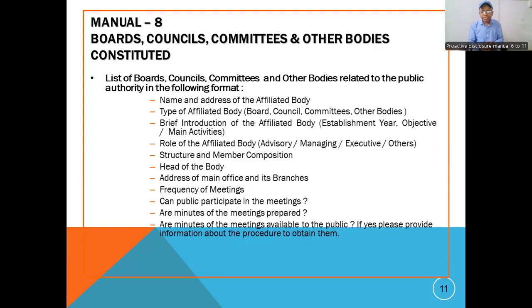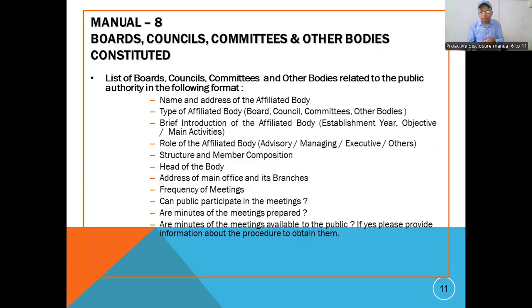Then another thing: are minutes of the meeting prepared after having the meeting, MOM, minutes of the meeting? If yes, it is prepared, then we can say yes, minutes of the meeting we have been preparing. If not, we can say no.